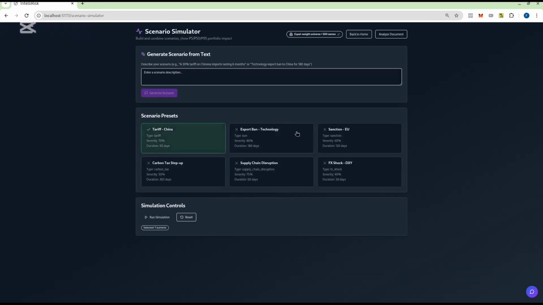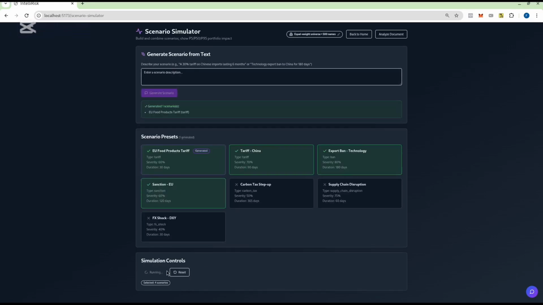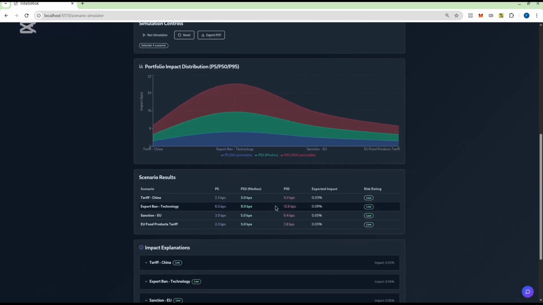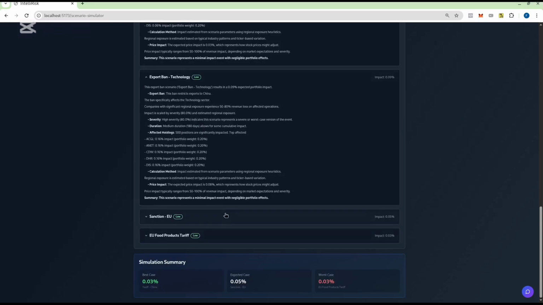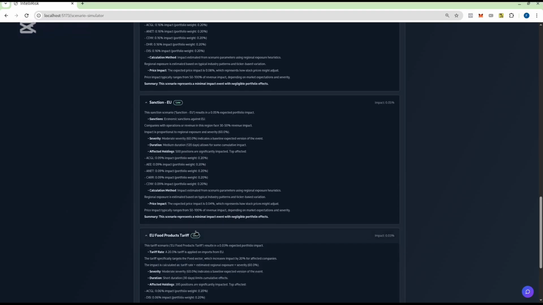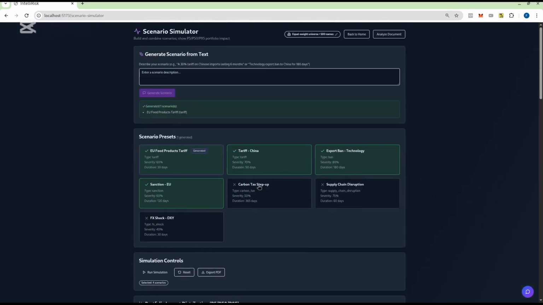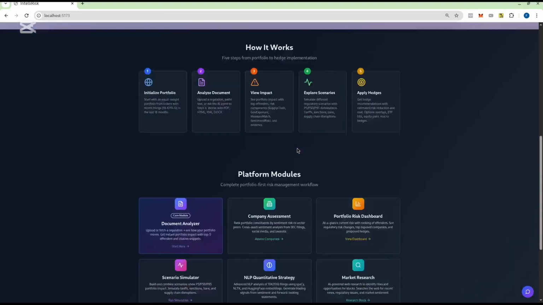The goal here is to input any possible scenario. I can also write my own: a tax on all food products in Europe for a month. So basically here we input possible scenarios and we see how each can affect our portfolio and by how much. So you basically have the analysis here. We also have the explanation for each possible scenario here. You can pause and read more in detail, but basically generate scenarios and compare each to each other.